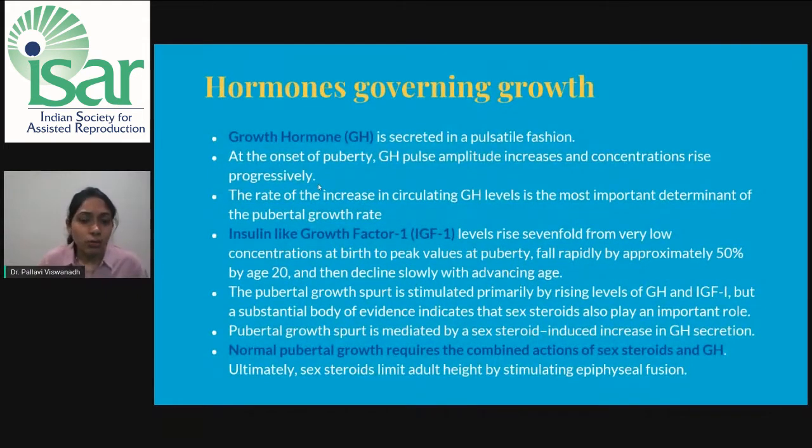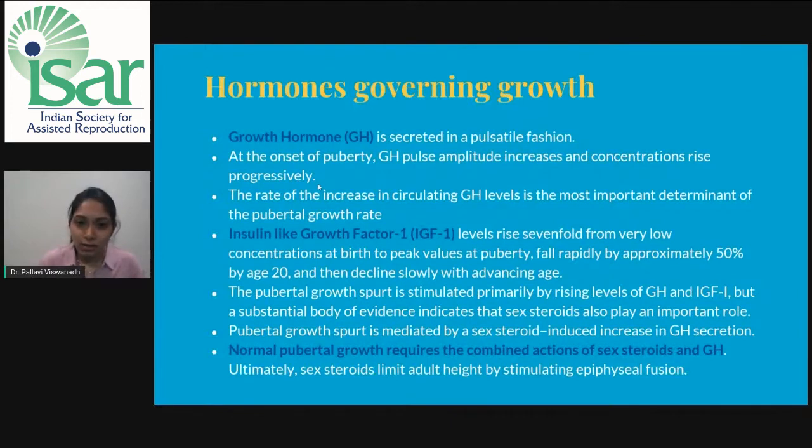What are the various hormones that govern this process of growth? Mainly, they are growth hormone, IGF-1, and the sex steroids. Growth hormone, GH, is secreted in a pulsatile fashion. At the onset of puberty, growth hormone amplitude increases and concentrations rise progressively. The rate of increase in the circulating growth hormone level is the most important determinant of the pubertal growth rate.